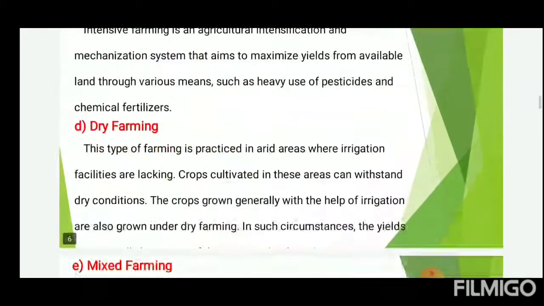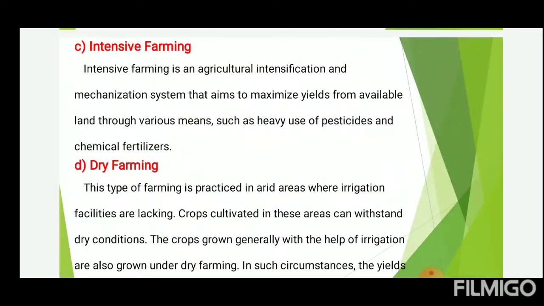Students, next we will see intensive farming. Intensive farming is an agriculture intensification and mechanization system that aims to maximize yield from available land through various means such as heavy use of pesticide and chemical fertilizer.